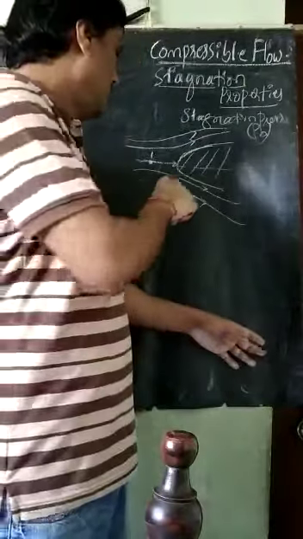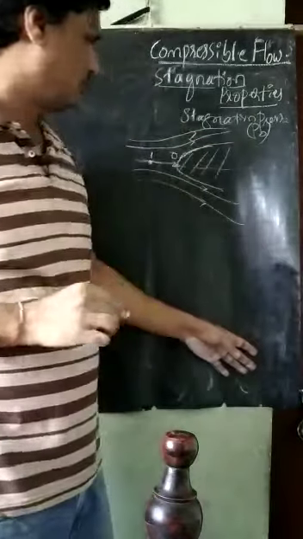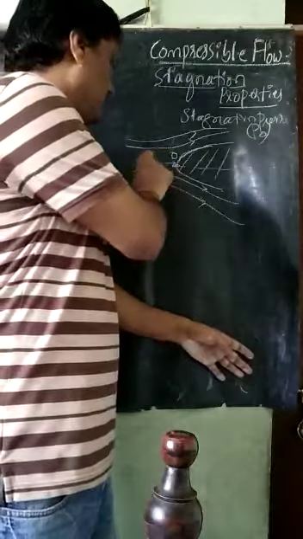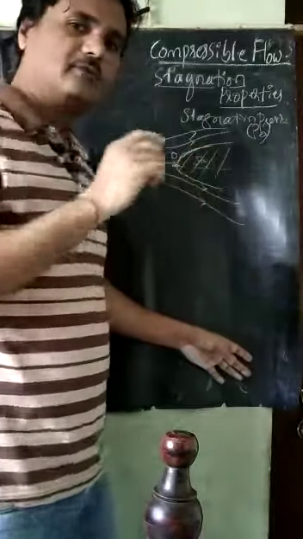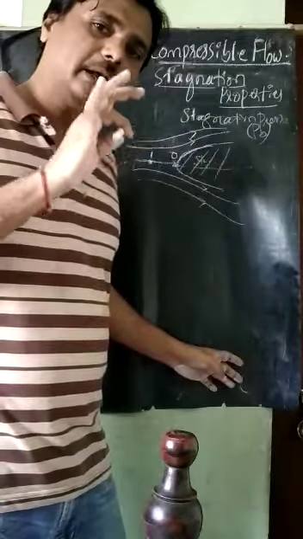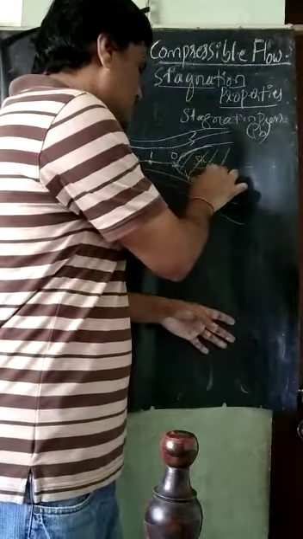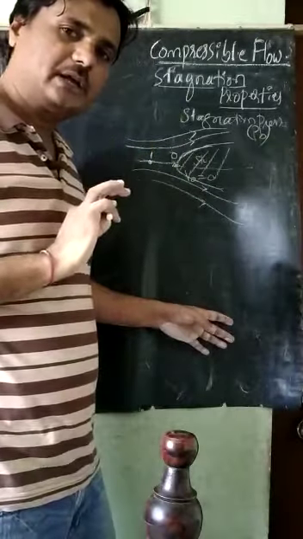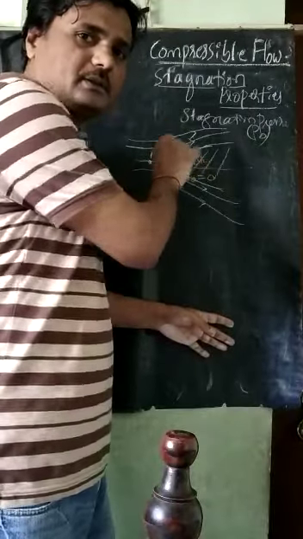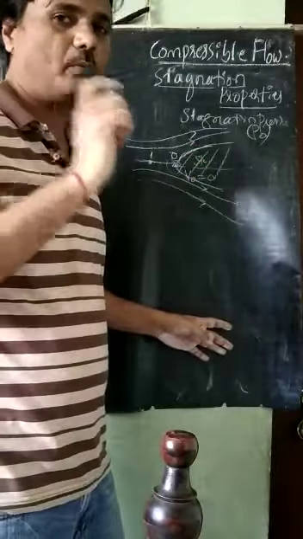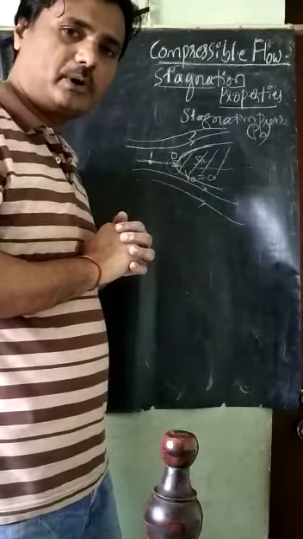Once they reach this point, designated as 0, because this is a static body, the velocity of the particles will definitely become 0, so V0 is equal to 0. If I measure the properties at this point, they are called the stagnation properties. So we need to derive the relation for these stagnation properties.